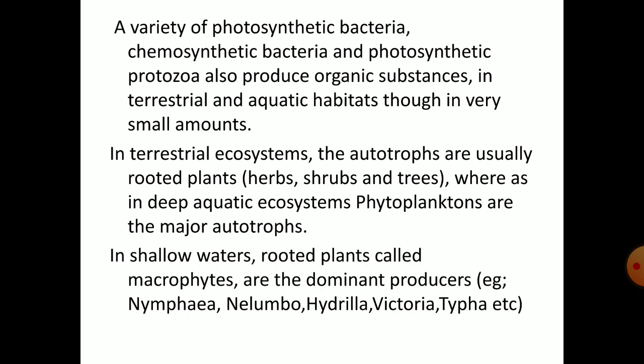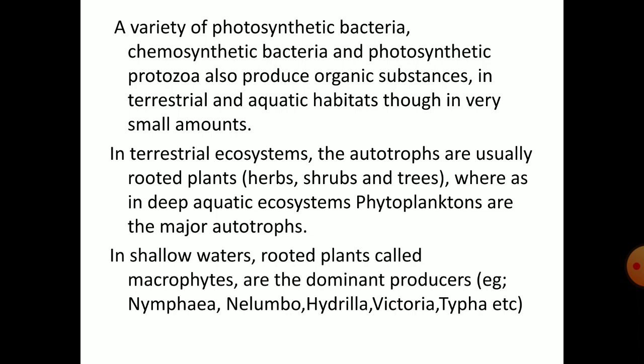In terrestrial ecosystems, that means the ecosystems that are present on the land, the autotrophs are usually rooted plants. They are again of three types. They may be herbs, shrubs, and trees. Whereas in deep aquatic ecosystems, phytoplanktons are the major autotrophs.